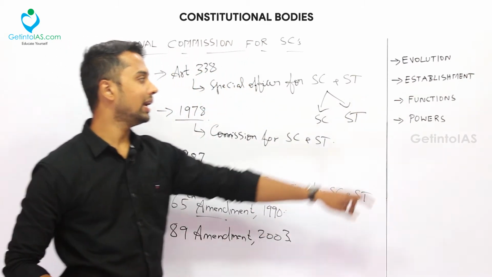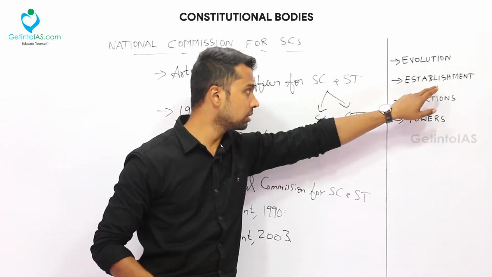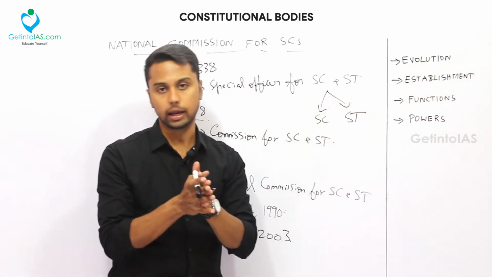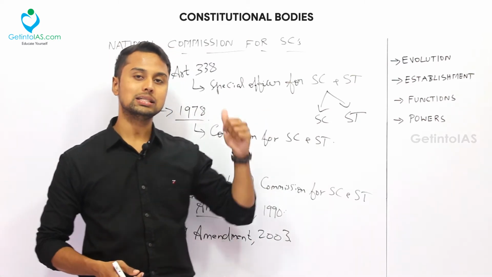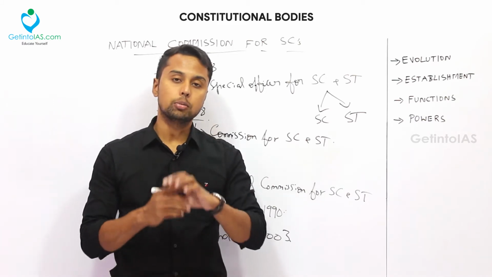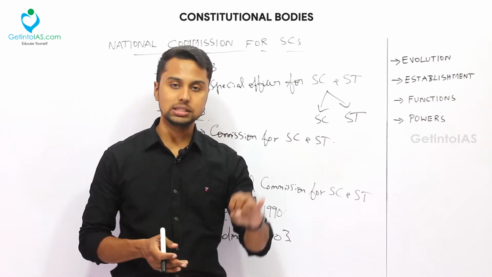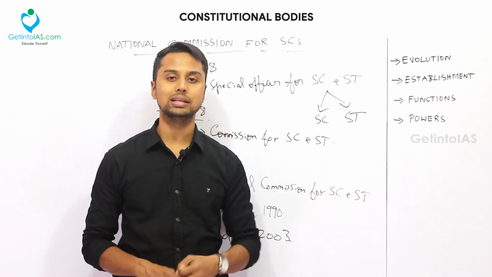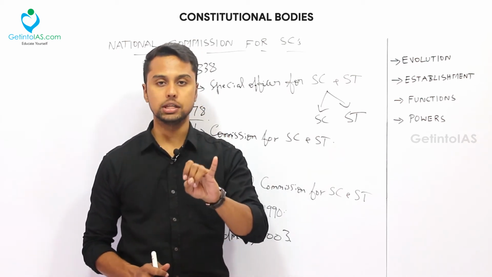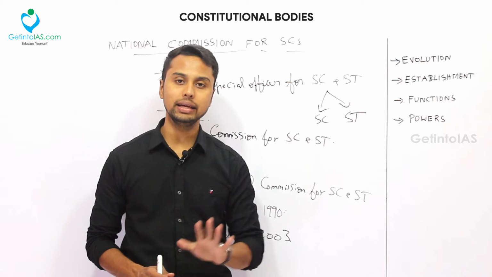Now we'll study the establishment. Okay. We'll talk about the establishment, that means the composition, who are there. In this, we all know that it is a high-level multi-member body, which means there are more members. About the composition of the commission, there is one chairperson, one vice chairperson, and three other members. So totally 5 people are there.